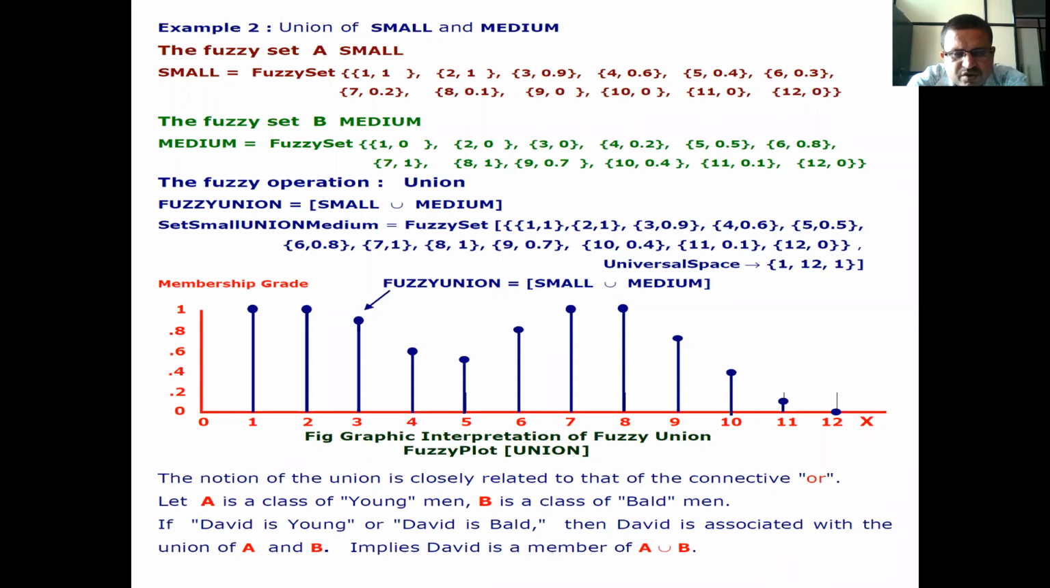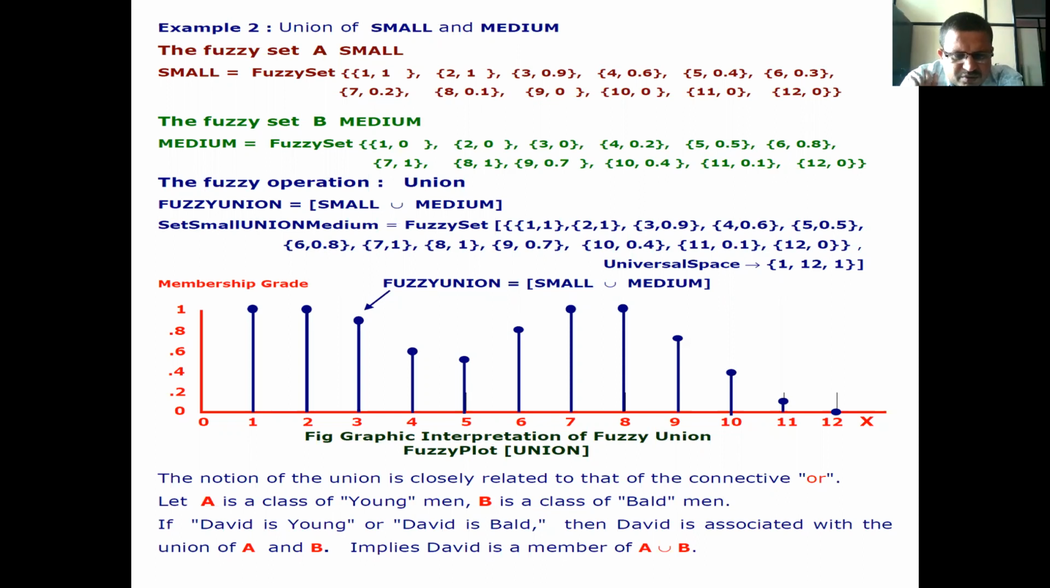Therefore, fuzzy union is small union medium, which is equal to the fuzzy set of (1, 1), (2, 1), (3, 0.9), (4, 0.6), (5, 0.5), (6, 0.8), (7, 1), (8, 1), (9, 0.7), (10, 0.4), (11, 0.1), and (12, 0). That is nothing but the universal space with (1, 12, 1) complete. On the y-axis the membership grade is 0, 0.2, 0.4, 0.6, 0.8, and on the x-axis the universal space X is there.